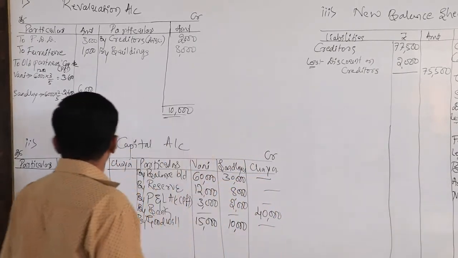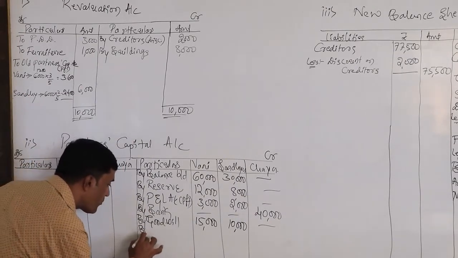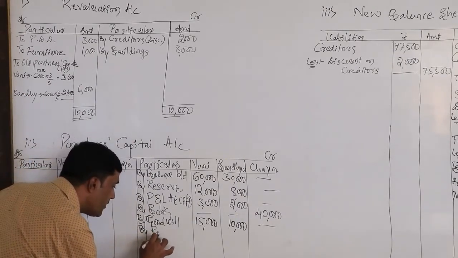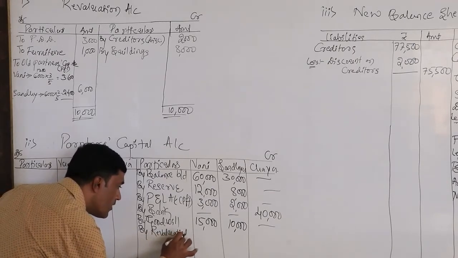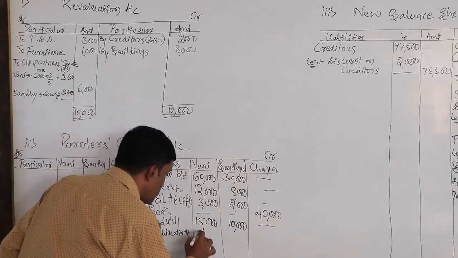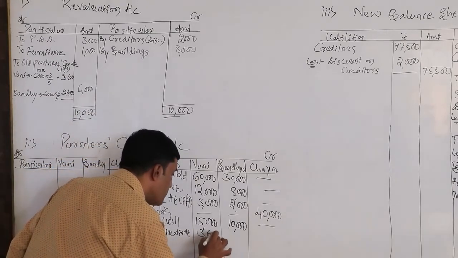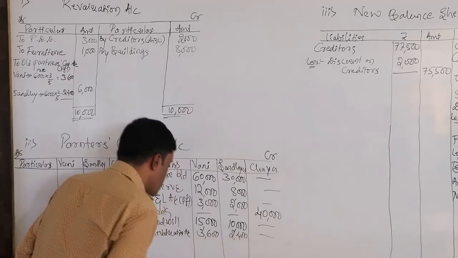The total is 6,000. So this amount is to be transferred to the credit side by the revaluation account: 3,600 and 2,400.